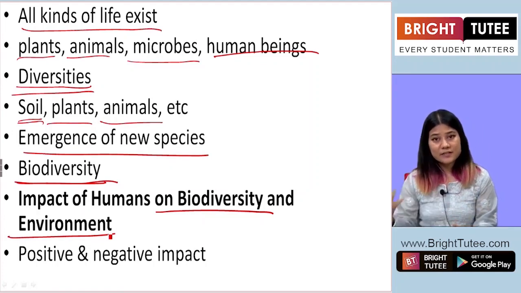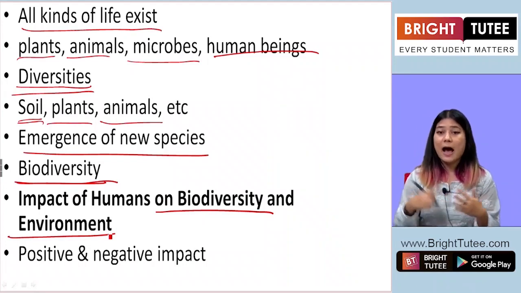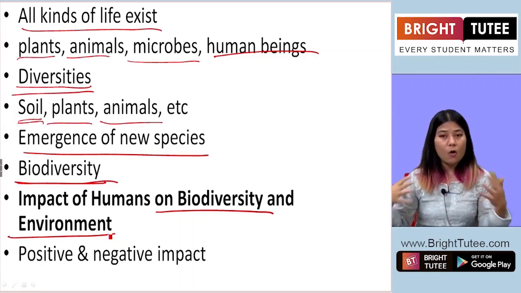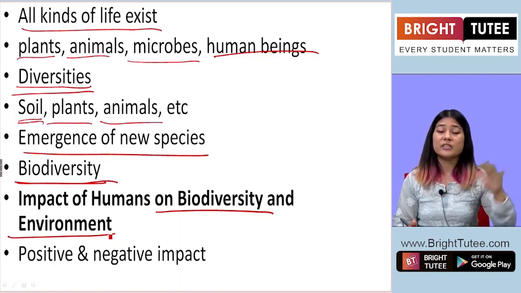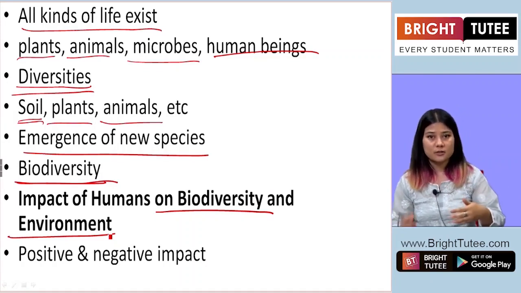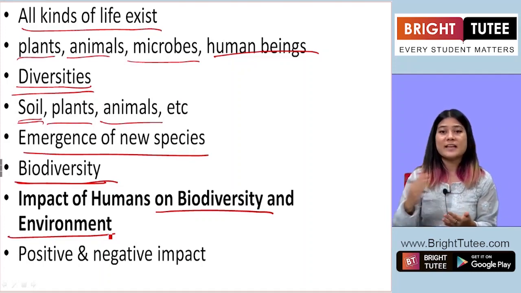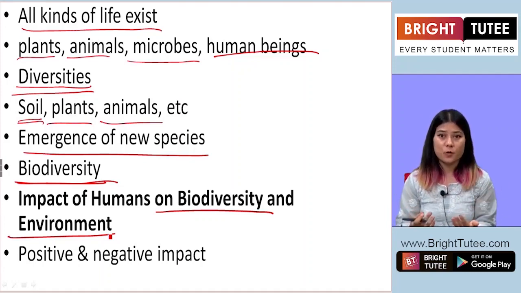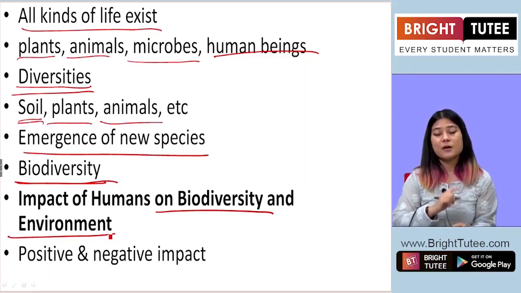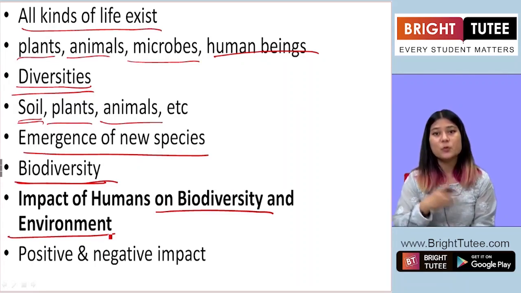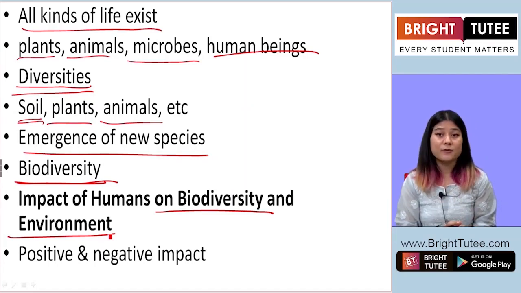By the activities that we do, how we live, where we work, how we build our houses, how we go to places, all those things have an impact on the environment. Driving cars is easy for us, right? It helps us go from one place to another anytime we want. Having aeroplanes is better because we can travel around the world in a short amount of time, right? But those have impacts on the environment and biodiversity.